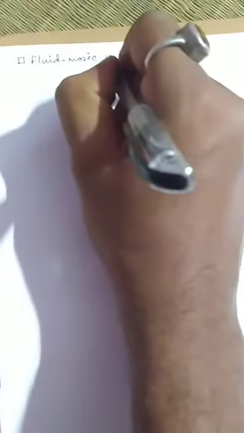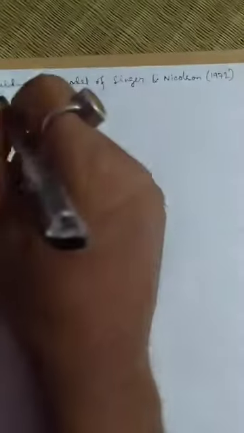Next, I come to the other proposal of the structure of the cell membrane, that is called the fluid mosaic model. Fluid mosaic model of scientists Singer and Nicolson in 1972.